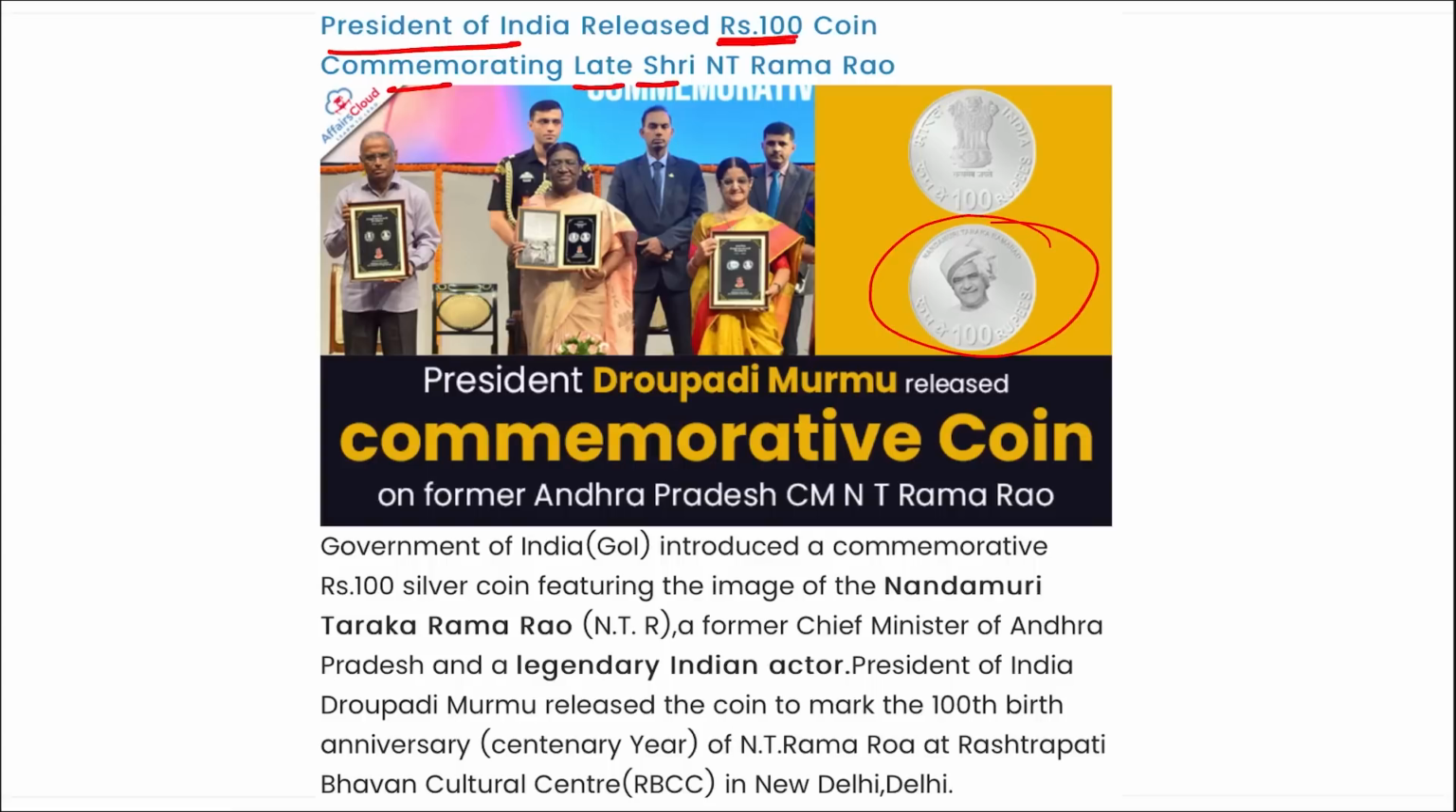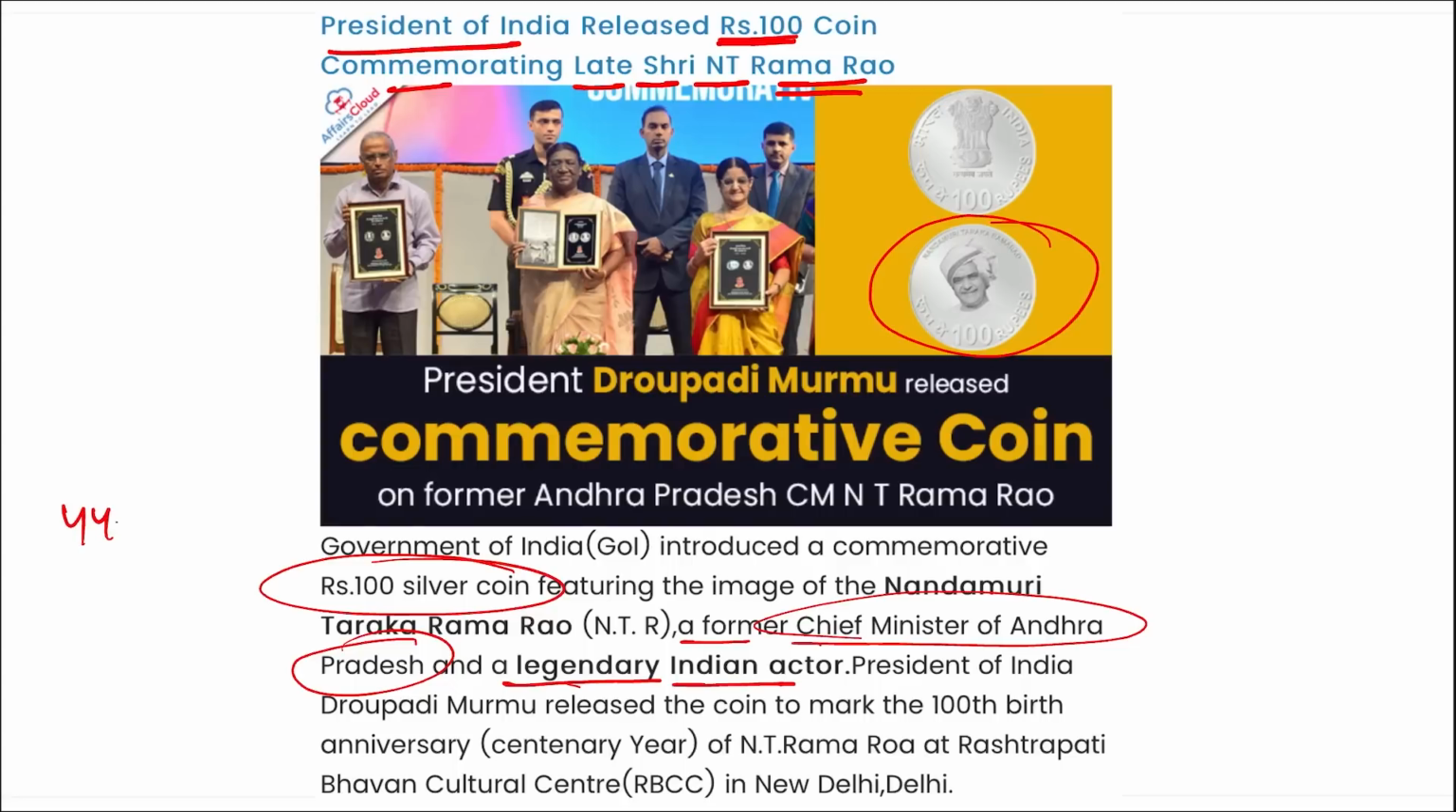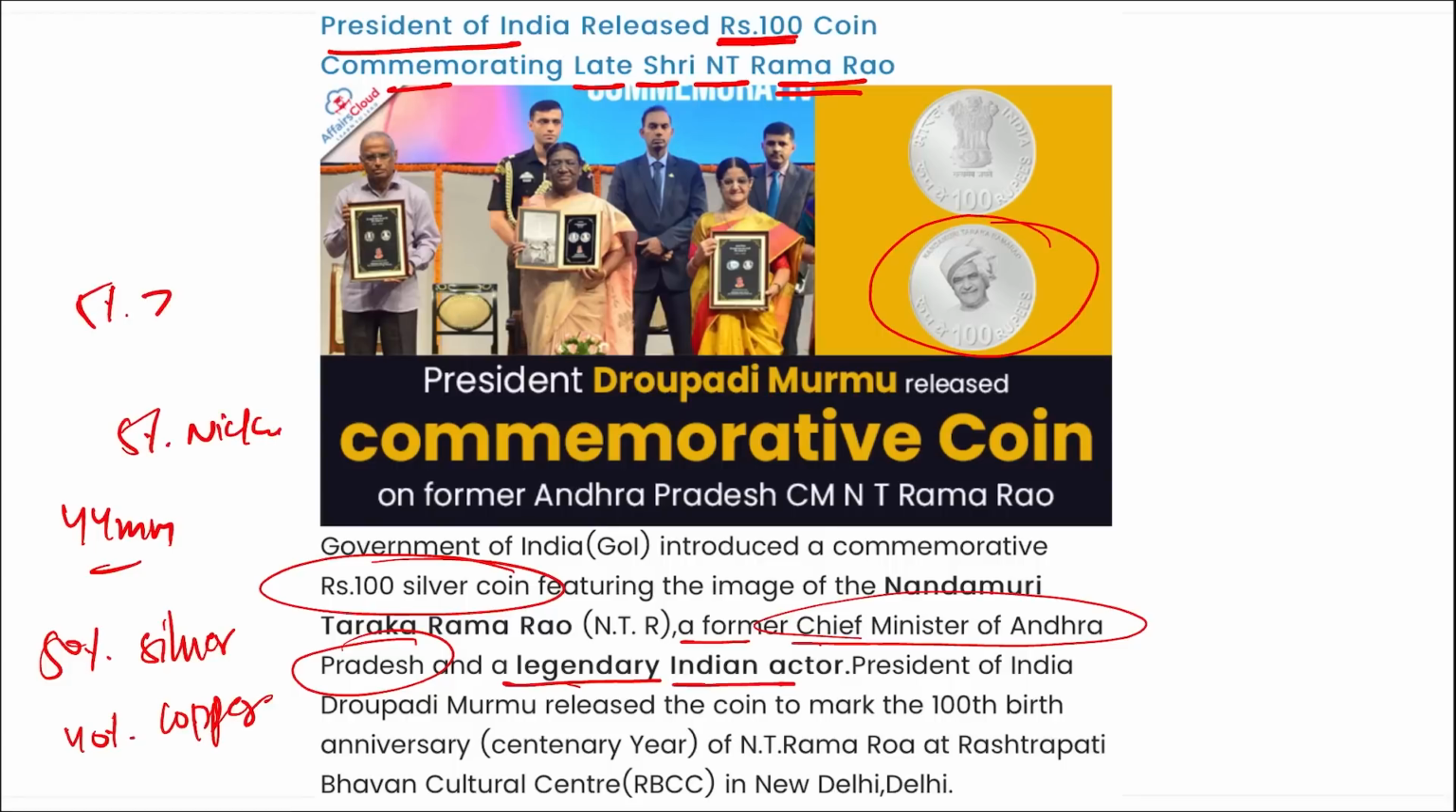So coming back, as you can see in the picture here, the President of India has released a 100 rupees coin commemorating the late Shri N.T. Rama Rao. Correct? And the former Chief Minister of Andhra Pradesh and a legendary Indian actor who passed away. Correct? In his memory, this 100 rupees silver coin was launched. Correct? This coin is 44 millimeter in diameter. It is made up of 50% silver, 40% copper, 5% nickel and 5% zinc. Right? It has 3 lions and Ashoka Chakra on one side and an image of NTR on the other side. Correct? Then N.T. Rama Rao was honored with Padma Shri in 1968 in the field of arts. Correct?